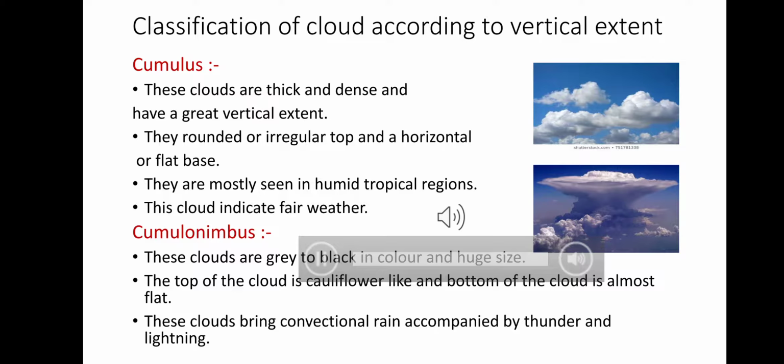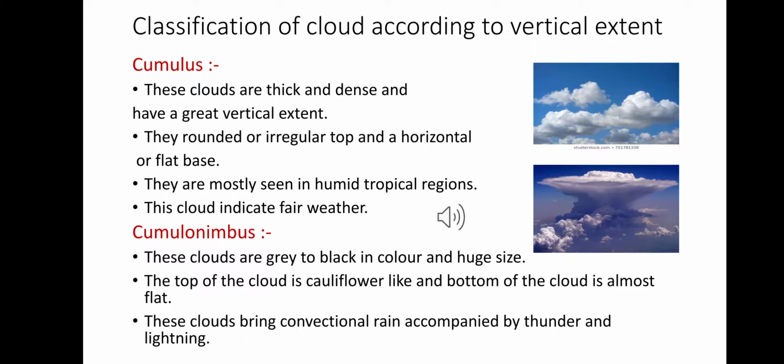Clouds are also classified according to their vertical extent. According to vertical extent, the average height is usually 16,000 feet. The height varies from 2,000 feet to 30,000 feet above the ground. Clouds are classified into two types: number one, cumulus, number two, cumulonimbus.